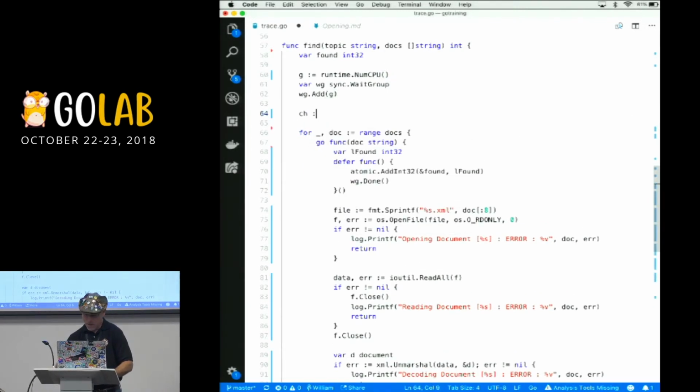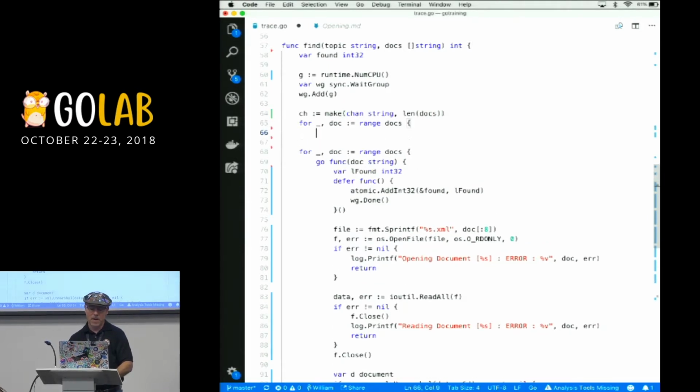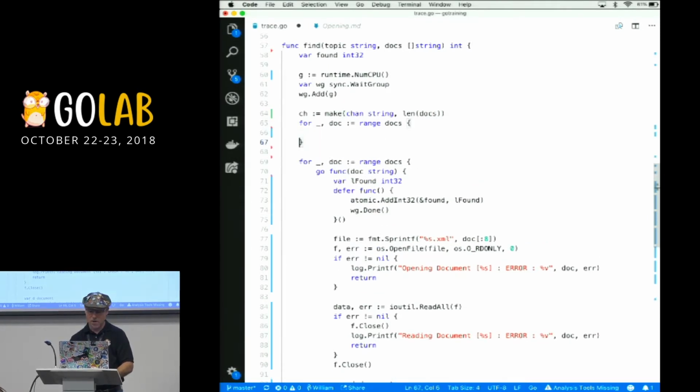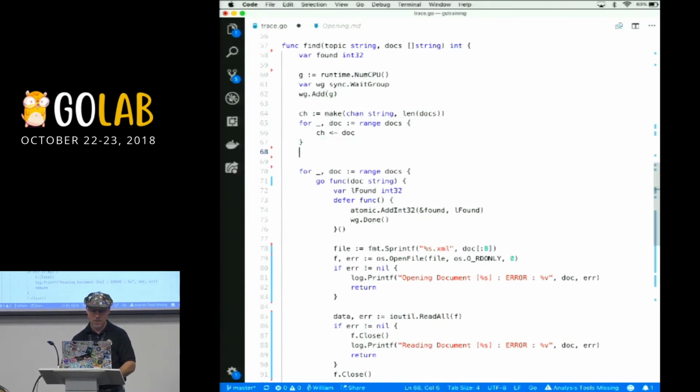So we could use this concurrency pattern. What we can say is, why don't we build a channel here that can handle all of the work up front, length of docs? What if we feed this channel all of the work out of the box? And what if we close this channel immediately?